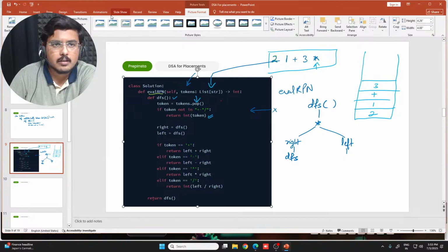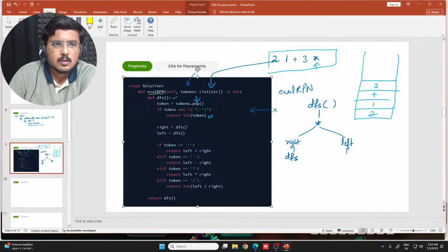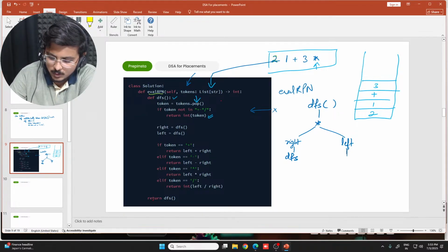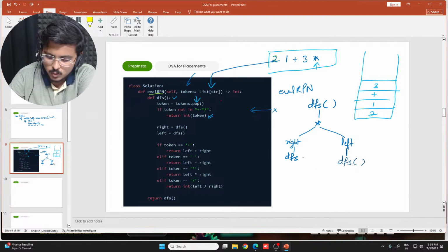I'll write it here itself, no issues. So again, DFS is here. For right also DFS is executing, for left also DFS is executing.